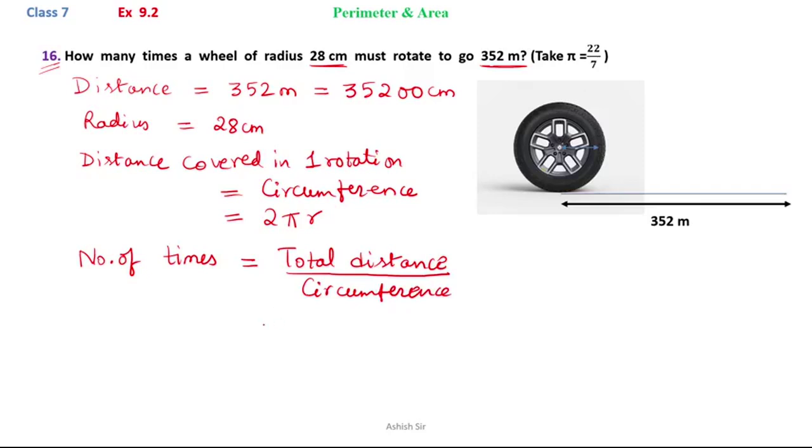So very simple: the total distance given to us is 35200 and the circumference here will be 2 into pi. The value of pi will be 22 by 7. 22 and 7 we keep in the numerator, and r, the radius, is 28.